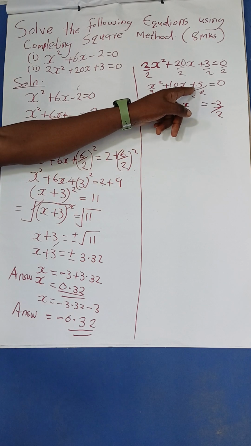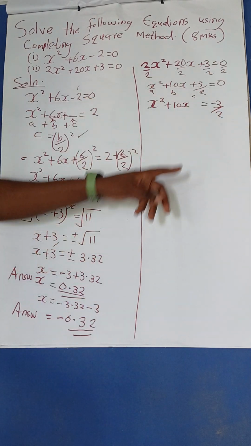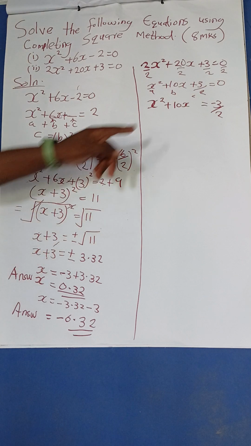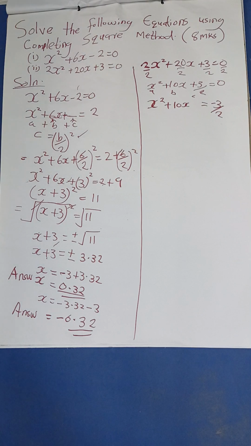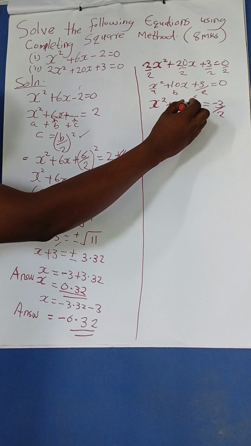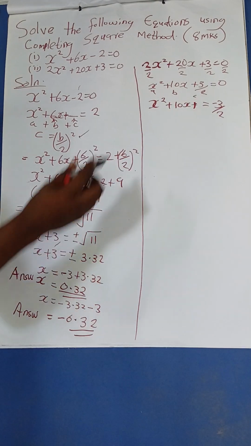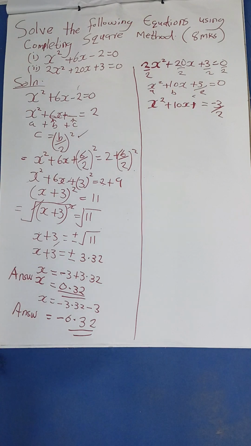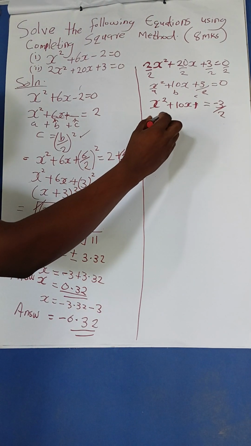Remember, the moment it crosses the equal sign, it becomes negative 3 over 2. Negative 3 over 2. Remember, it was positive, so when it crosses to the other side, it will be negative. Good. So the next part, we apply the formula. Remember, it is now imperfect. We have to make it perfect. So to make any quadratic equation perfect, the formula is obvious.